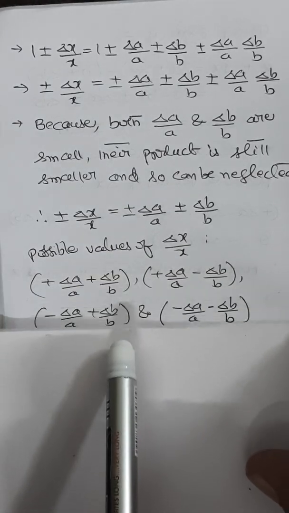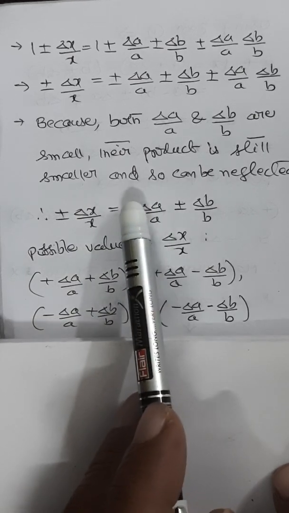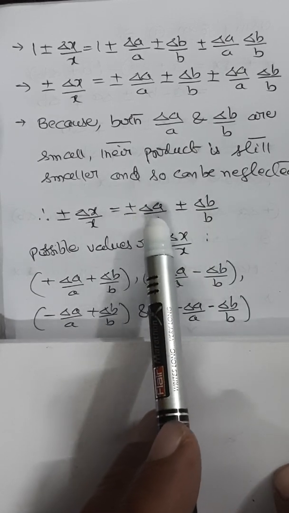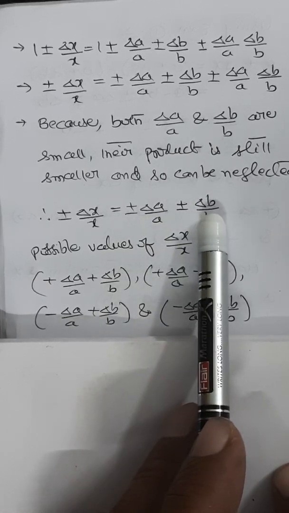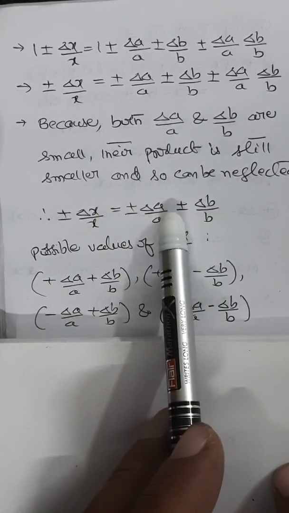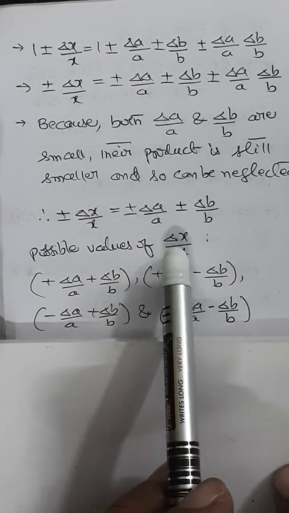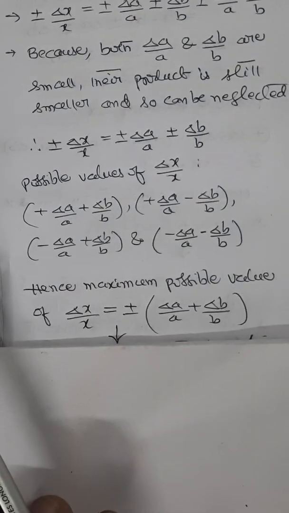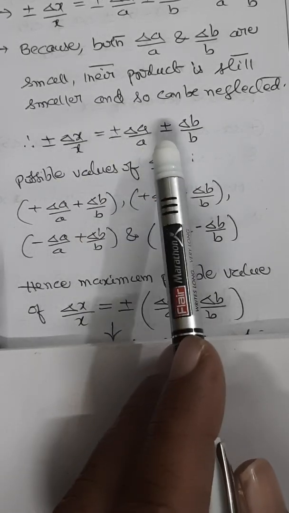Therefore, what are the maximum possible values here? Again, you will have 4 possible values for delta x by x: plus delta a by a plus delta b by b, plus delta a by a minus delta b by b, minus delta a by a plus delta b by b, minus delta a by a minus delta b by b. These are the possible values for delta x by x. Therefore, the maximum possible value of delta x by x is plus or minus delta a by a plus delta b by b.